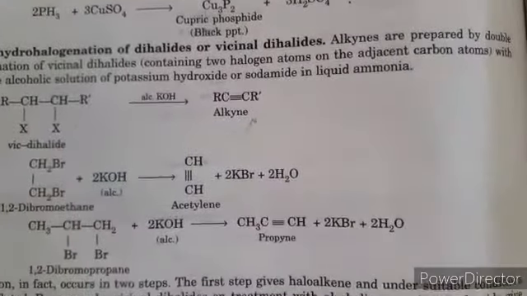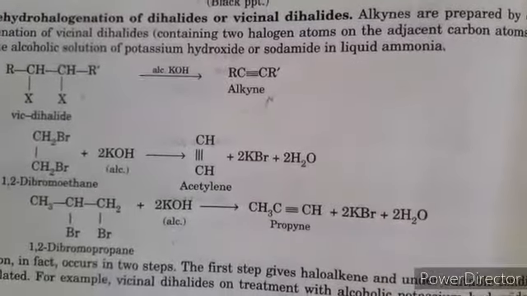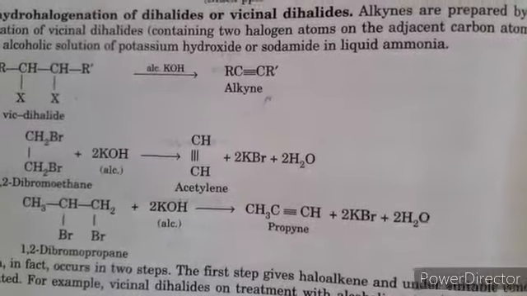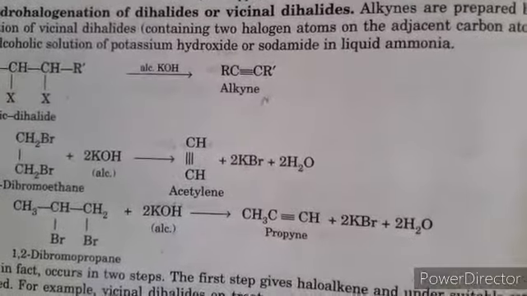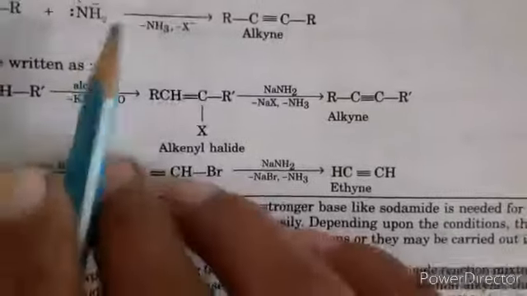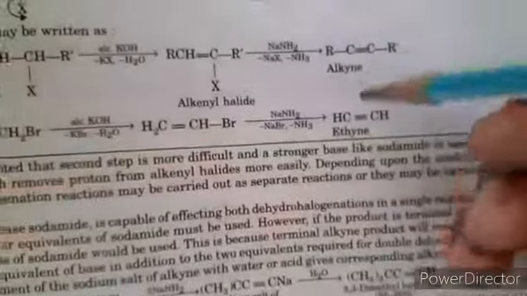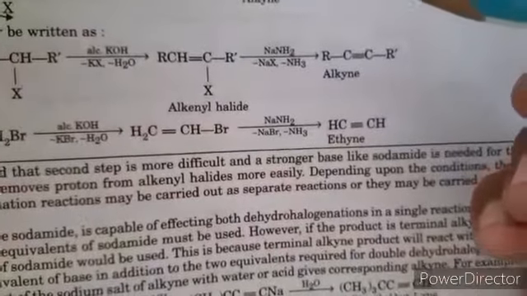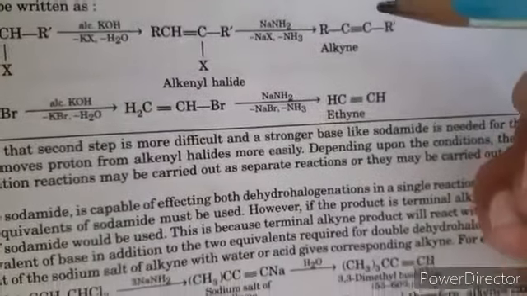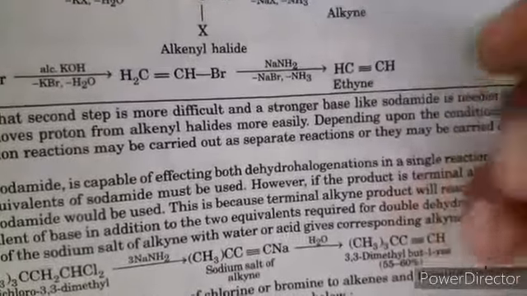In this example, it occurs in two steps. First, a strong base abstracts the hydrogen from the alkane molecule and then it forms a double bond. In the next case, it reacts with sodamide to form an alkyne molecule. In this way, we can prepare alkyne molecules, using potassium hydroxide or sodamide in liquid ammonia.